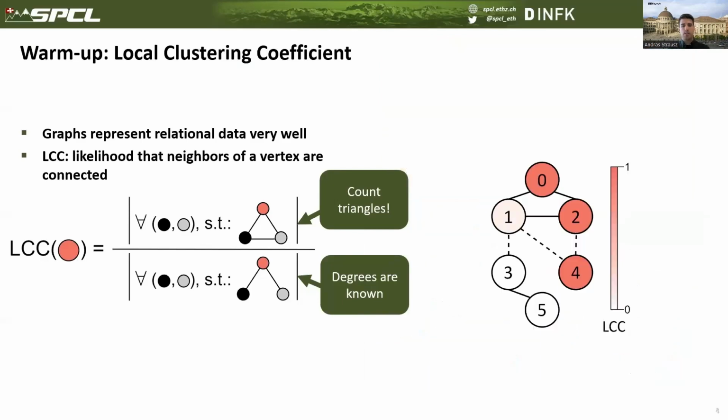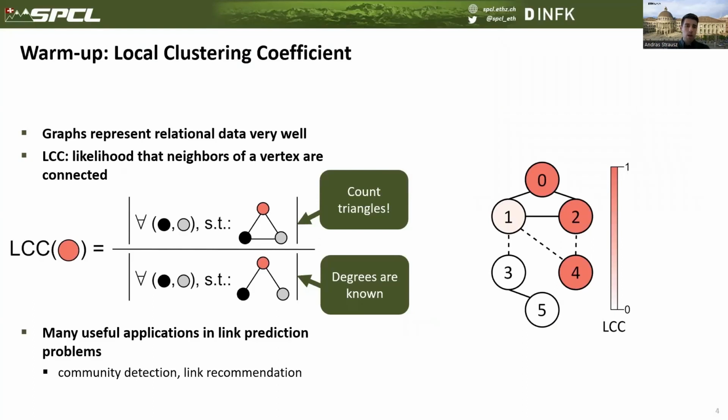We can visualize the LCC scores of the vertices on this small network, and it finds mainly applications in link prediction problems such as community detection or link recommendation.